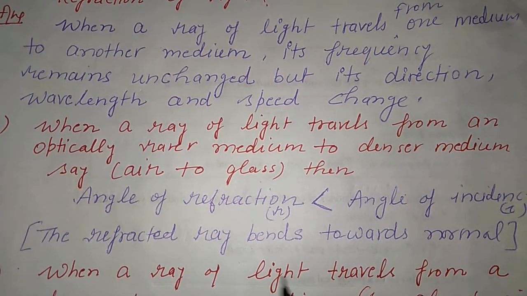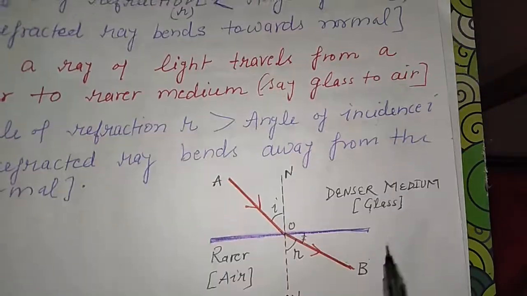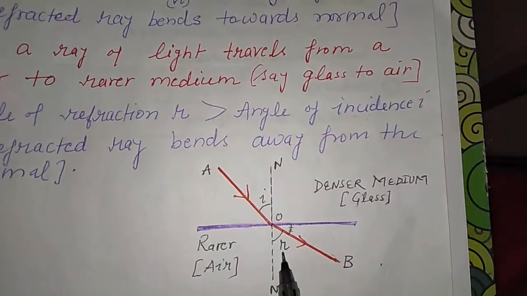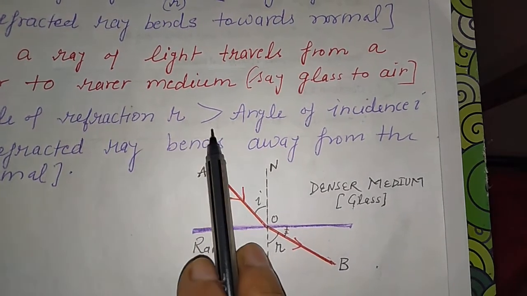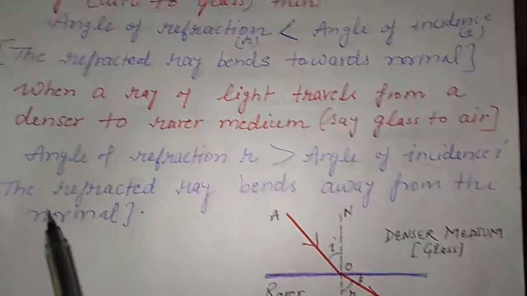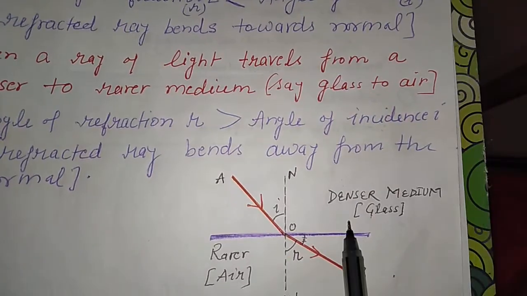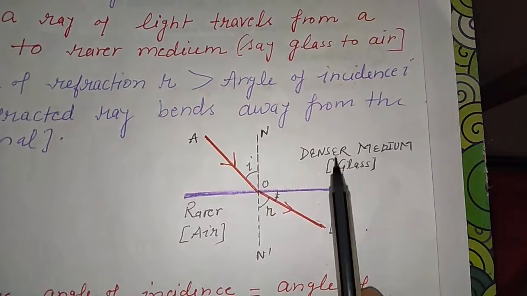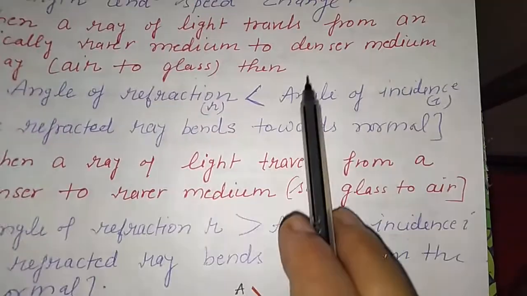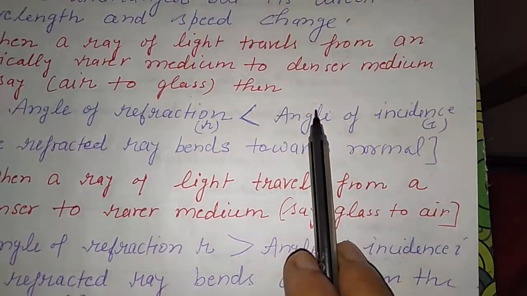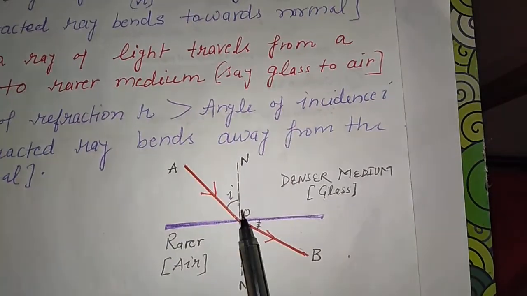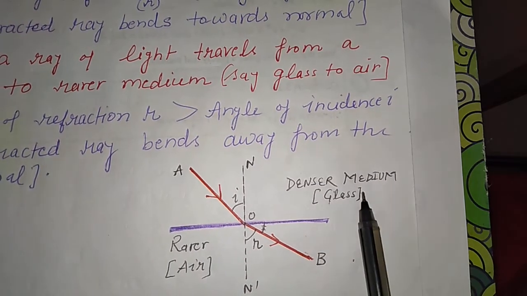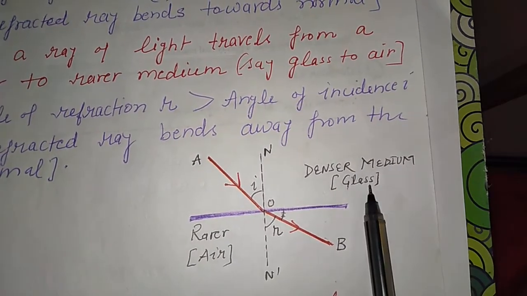Second figure, when a ray of light travels from a denser to a rare medium, suppose here we have taken glass, and rare is air, denser to rare medium. In that case, the angle of refraction is greater than the angle of incidence. So the refracted ray bends away from the normal. You have to learn both the points. When the light ray passes from rare to denser medium, the refracted ray bends towards the normal. When the light ray passes from denser to rare medium, it bends away from the normal.